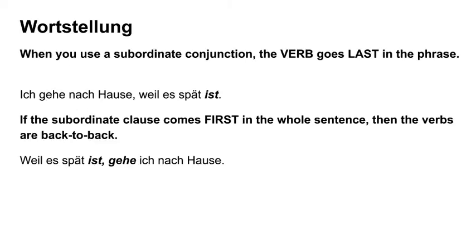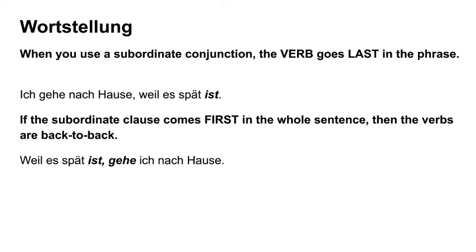The biggest thing to remember about using a subordinate conjunction is that you're going to change the word order of the sentence. Normally, a sentence goes subject, verb, rest of the sentence. The prepositions obviously have a certain order, but what we're focusing on today is the verb and where it goes. I often like to say that the verb goes second or last, and sometimes it's both. For example, when you use modal verbs. However, when you throw in a subordinate conjunction, the verb's going to get thrown to the end of the sentence, or the end of that phrase, the subordinate phrase.